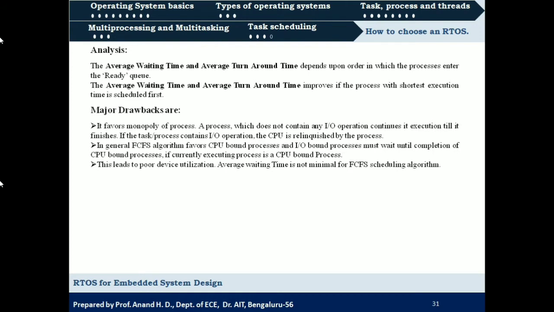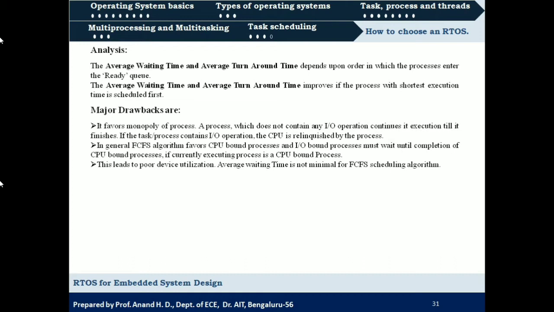So what are the major drawbacks of this type of scheduling? First come first serve, or FIFO scheduling, favors monopoly of a process. Why? A process which does not contain any IO operation continues its execution till it finishes, right? Since it is non-preemptive, if any process which does not require IO operation is scheduled for execution, it is going to execute till its completion, correct? And the CPU is not relinquished by the process.